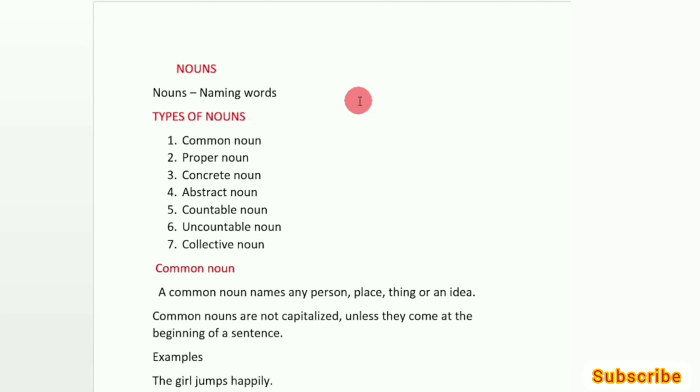In today's lesson, we are going to learn about types of nouns in detail. So, first of all, what are nouns? Nouns are naming words. Once again, I repeat, what are nouns? Nouns are naming words. When you open your eyes, what are all the things that you perceive, or that you observe, or that you see are all nouns?